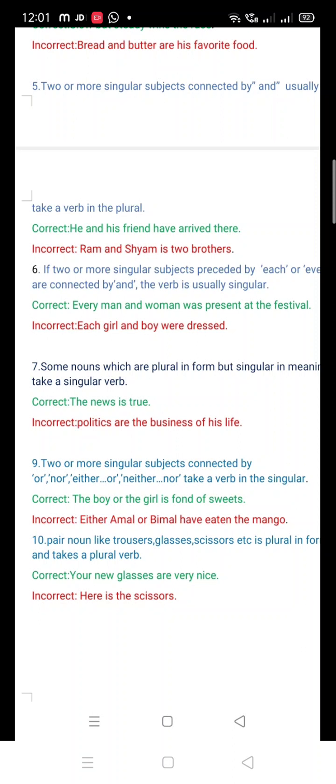And the incorrect sentence is: either Amal or Bimal have eaten the mango. Here the verb have is used, which is plural, so that's why it is incorrect. The verb should be has. Either Amal or Bimal has eaten the mango.